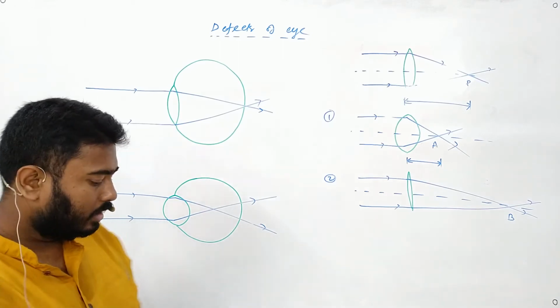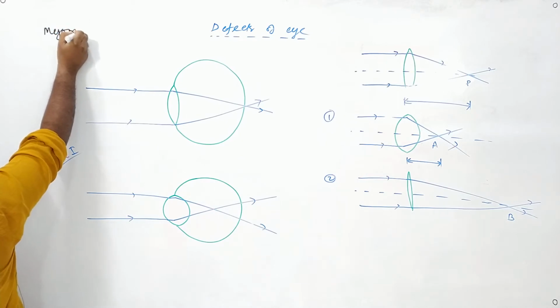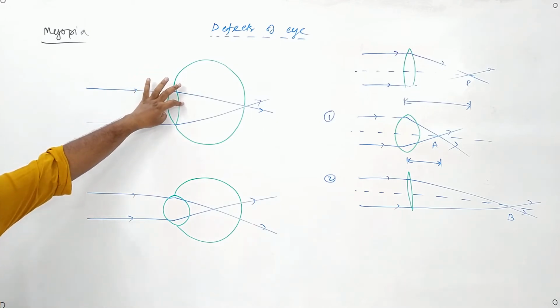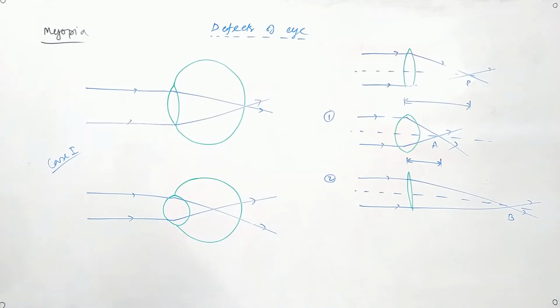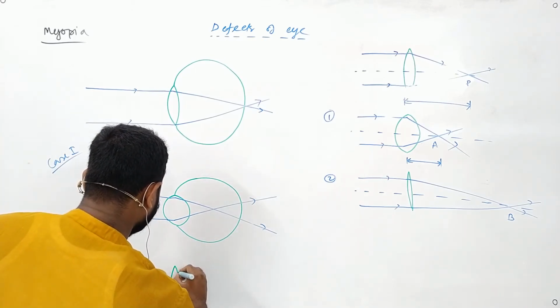Okay. Now, what is another defect that can happen? Can it happen that the curvature of the lens remains the same? There is no problem with the curvature of the lens. So I am drawing the curvature of the lens like this, that the curvature of the lens is good.